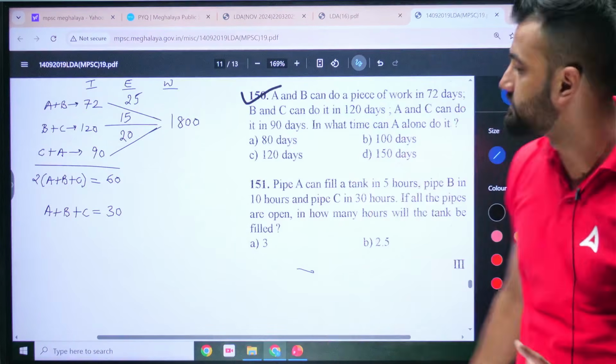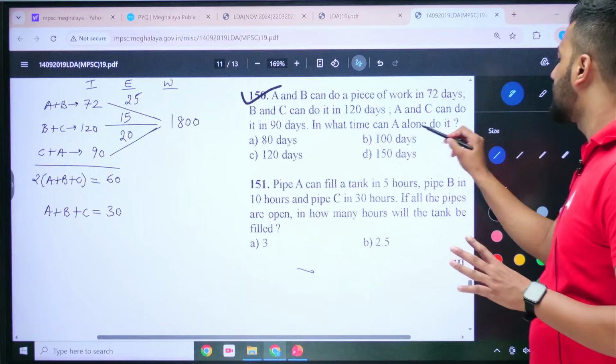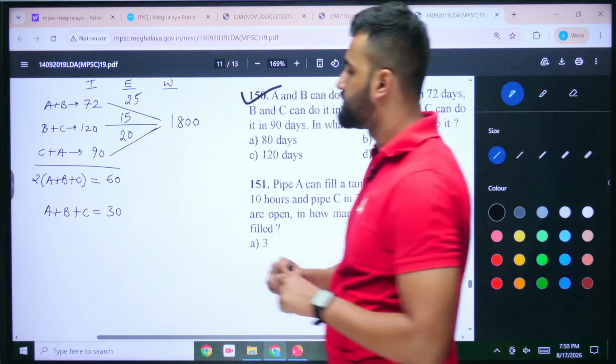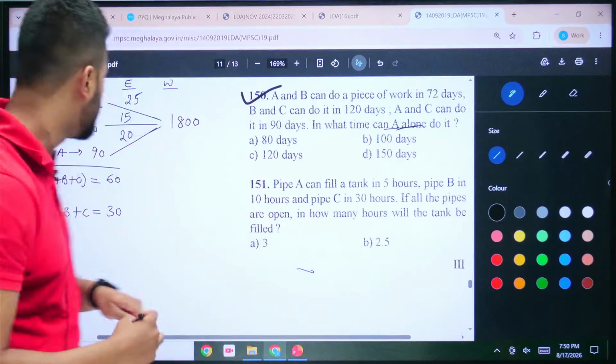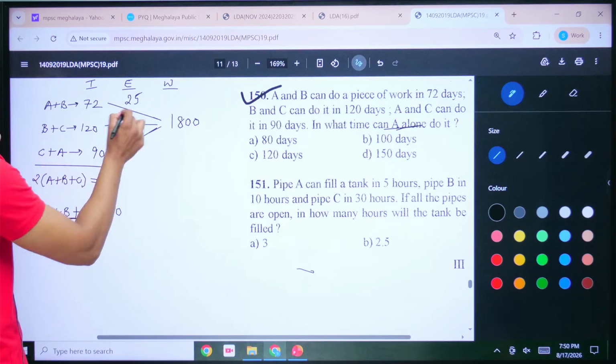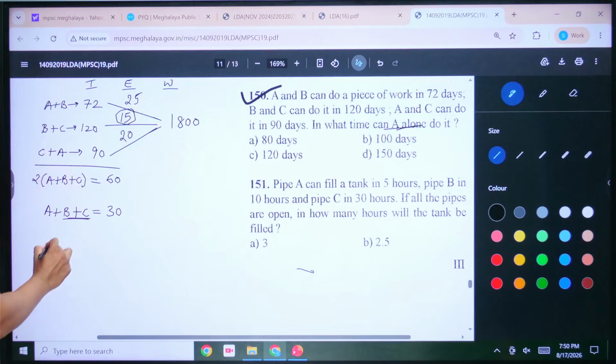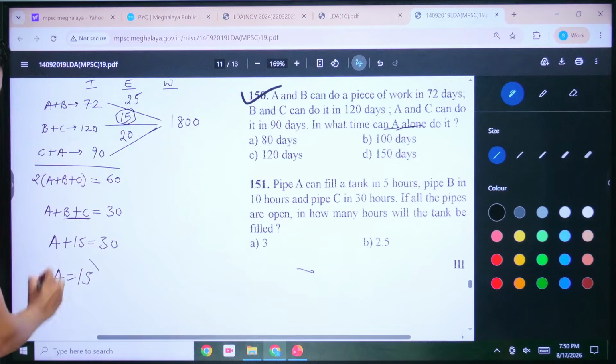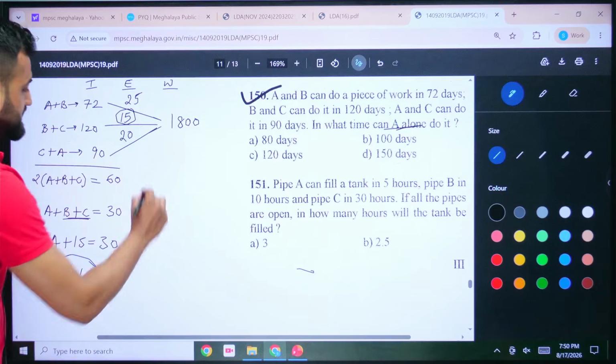But we don't need this. We want to get that A alone can do the work in how many days? So we want efficiency of A to get the answer. So we'll put B plus C efficiency. What is B plus C efficiency? B plus C efficiency is 15, my friend. Yes, just put 15 out here. So A plus 15 equal to 30. That means A's efficiency is how much? 15. And once I got A's efficiency, I can get the time taken by A.